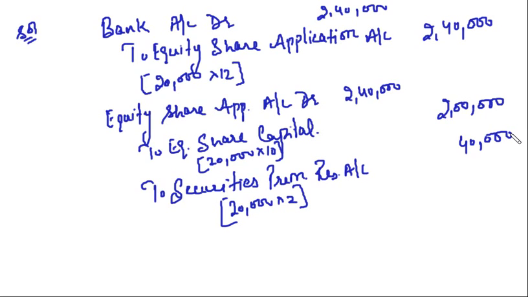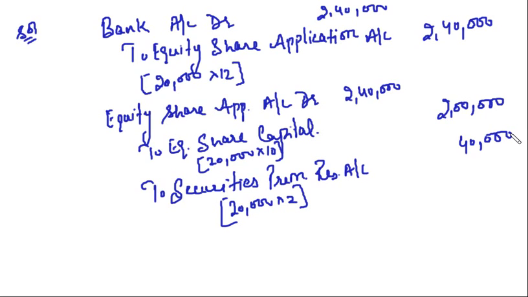How are we dealing with the securities premium? Any premium received will be credited to a separate account called securities premium reserve account. Equity share capital will be credited with the face value, because that money we are going to use freely for the routine operations of the business. Securities premium reserve account cannot be used for the routine operations of the business.